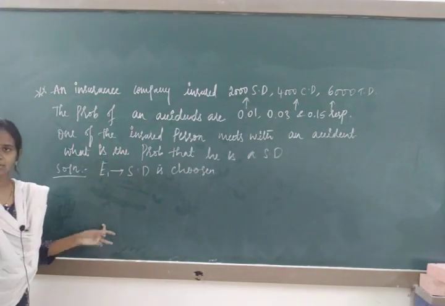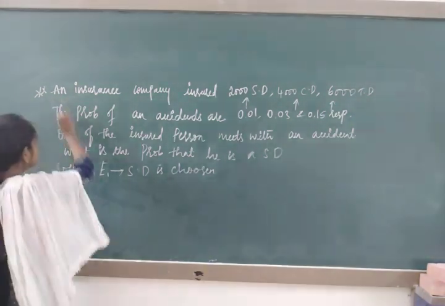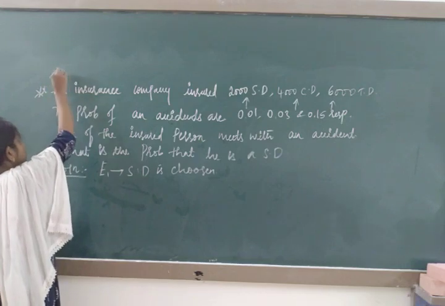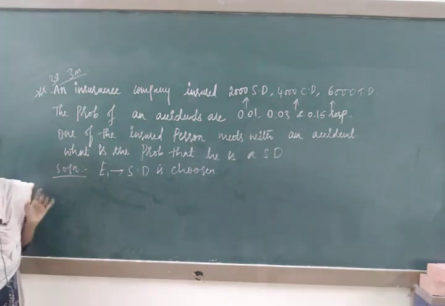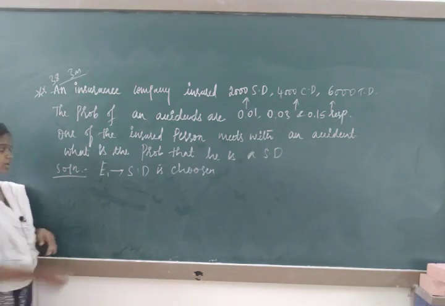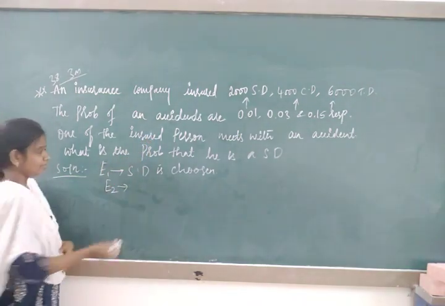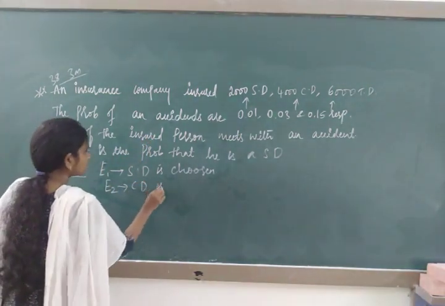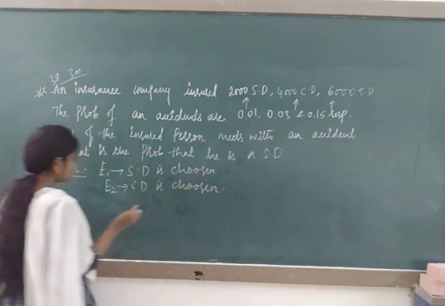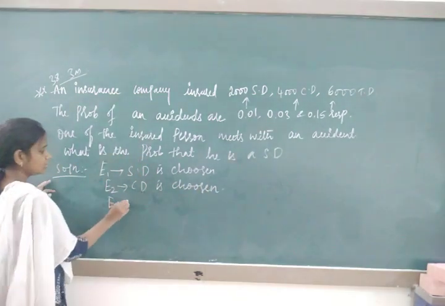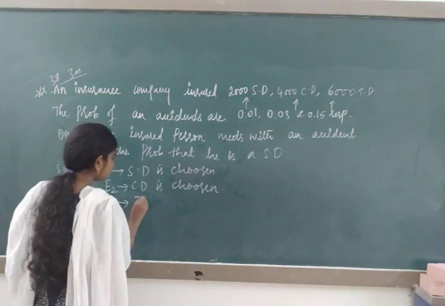Writing this is important because we are going to face the theory examination. In this theory examination we have to write some theory, and at least you are going to get 1 mark for this. This is important. It's question number 38, 3 marks. It has been repeated many times, either in the supplementary or in the annual. Next, one more event: E2 is car driver, car driver is chosen. Next, one more event, E3: truck driver is chosen.